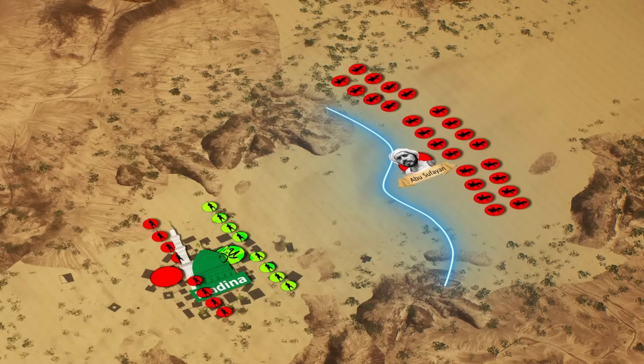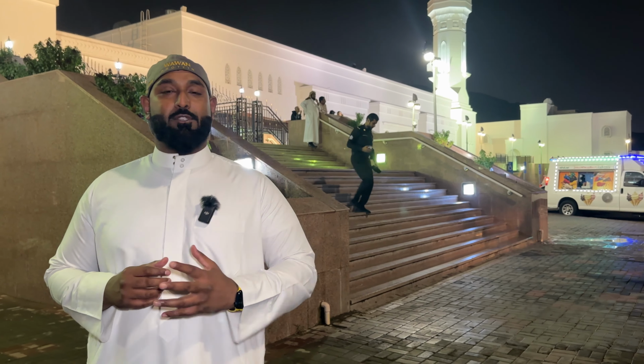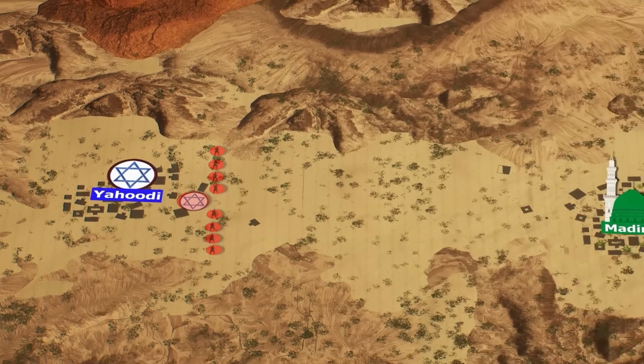So they said to Abu Sufyan, "Send us some people as guarantee, so we are assured." And Abu Sufyan also knew that these Jewish people cannot be trusted. So he did not send any people as guarantors to the Jews. And here came a twist. The Jews broke their agreements and alliance with the Mushrikeen of Makkah, and they said that we will not support you in this war. And this is how the Muslims secured their position within Medina, because now the threat of the Jews was over, because they were not supporting Abu Sufyan anymore.